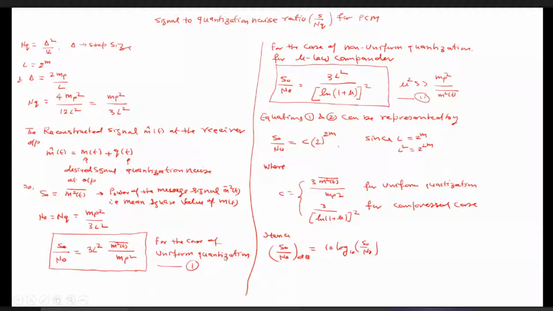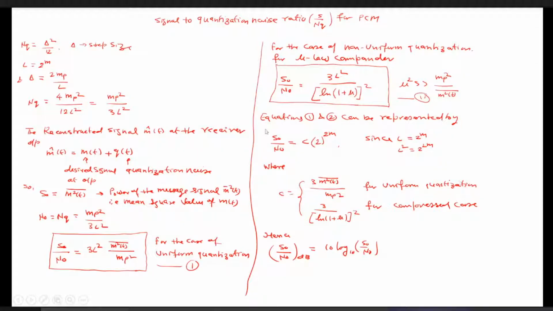So the signal to noise ratio you can also remember in one expression, which is given as C times 2 to the power 2m, where m is the number of bits to represent each quantization level. And C is the constant, which is given as 3 m bar square T by mp square for uniform quantization. That L square is nothing but 2 to the power m, and the rest of the part is nothing but the C. So this is for the uniform quantization.